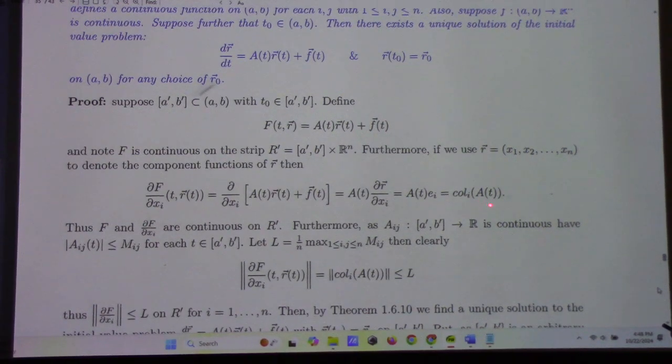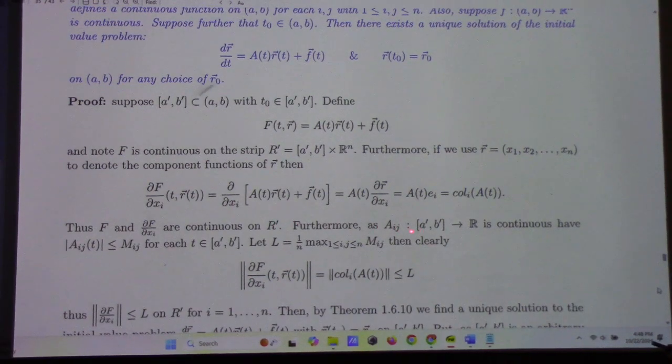All right? So therefore, and we already know this is continuous. That's given. Every component function is continuous, therefore it's continuous. So partial f partial xi are continuous on the strip. Therefore, we're getting there, the previous condition. We're going to apply the previous theorem, right?